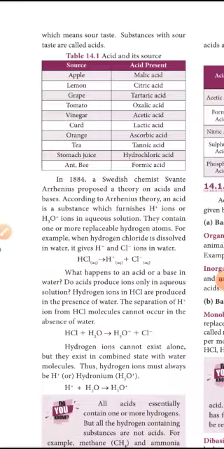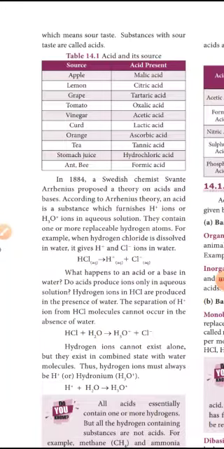In 1884, a Swedish chemist, Svante Arrhenius, proposed a theory on acids and bases. According to the theory, an acid is a substance which furnishes H+ ions or H3O+ ions in aqueous solution.